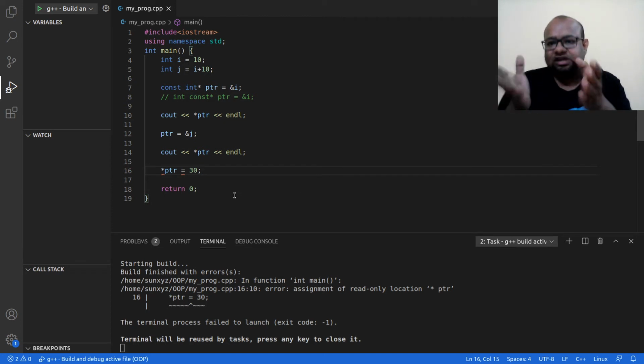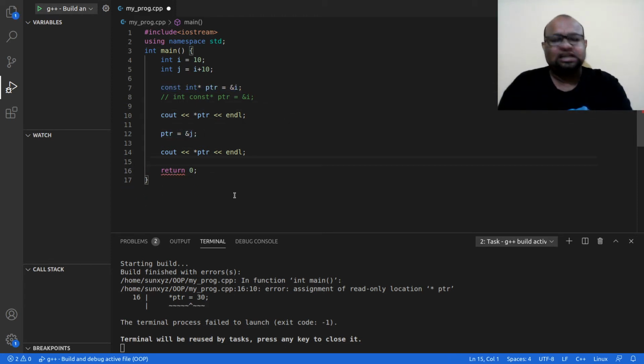Alright, I hope you can observe that. I was pointing to the address of i, then I started pointing to the address of j. That is legal, that is not a problem. But what is the problem? If I use this pointer, be it pointing to the address of i or the address of j, to update the value at that address, then there would be a problem. So that is something I cannot do.